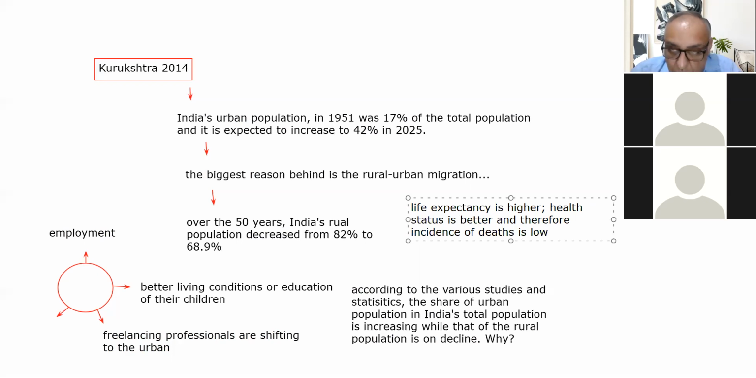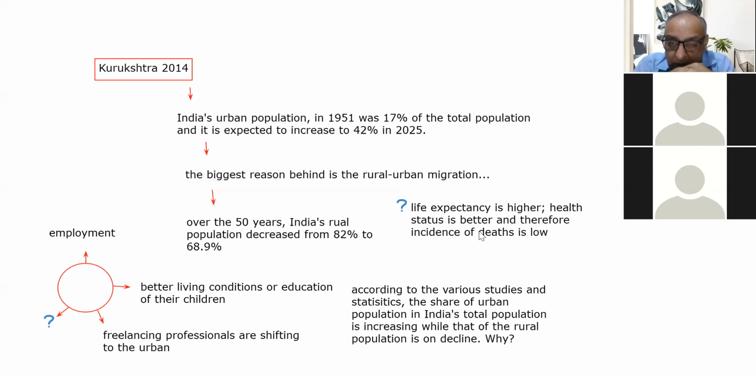Incidence of deaths is low, right? Mortality rate is low in urban as compared to the rural, right? So this is the point which I'm connecting from here to here, right? So that you must think that this point I have written here, and this point and this point, okay? So life expectancy is higher, health status is better, and therefore incidence of deaths is low.